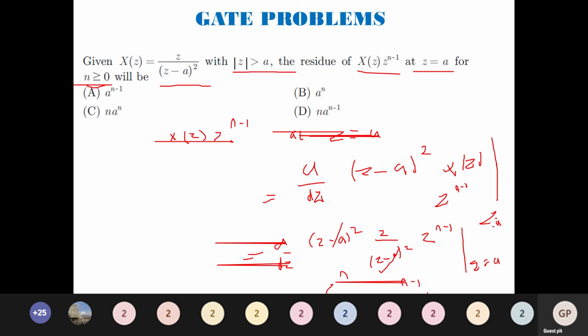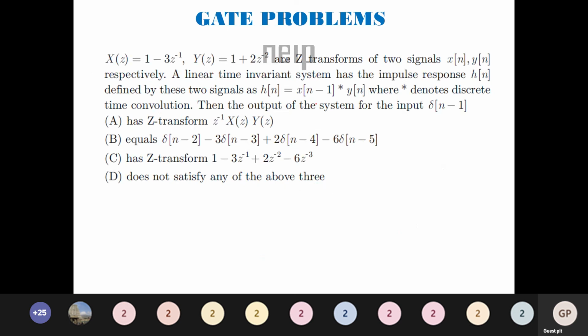I am going to substitute z equals a. So what will be the answer? It is n into a^(n-1). So the answer is option D. So very simple residue method. If you understand the basic principles of this, it is easy for you to solve. We'll go to the next question.